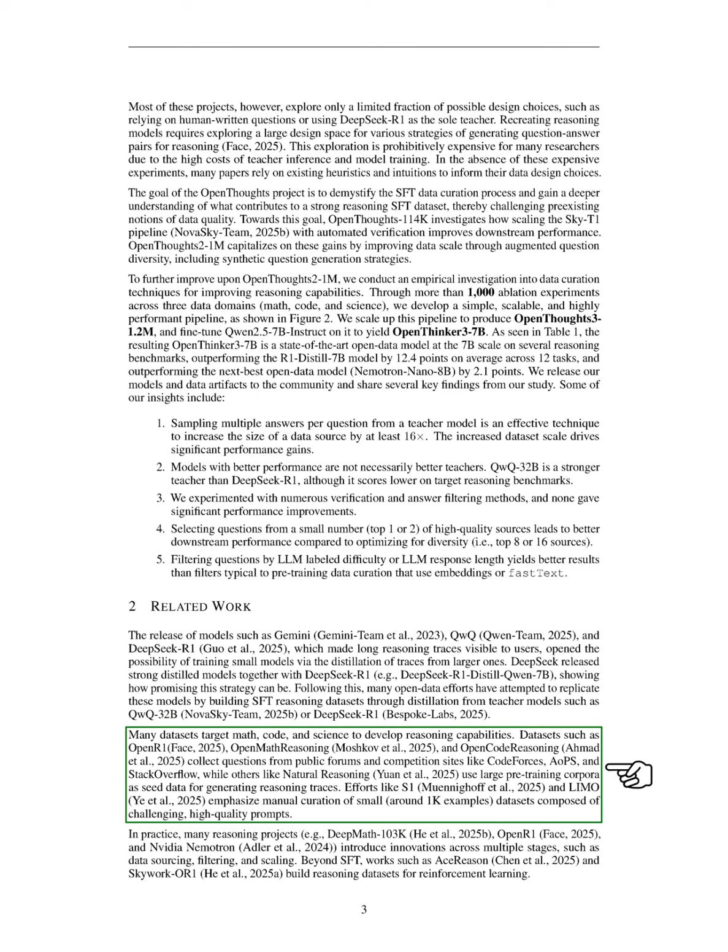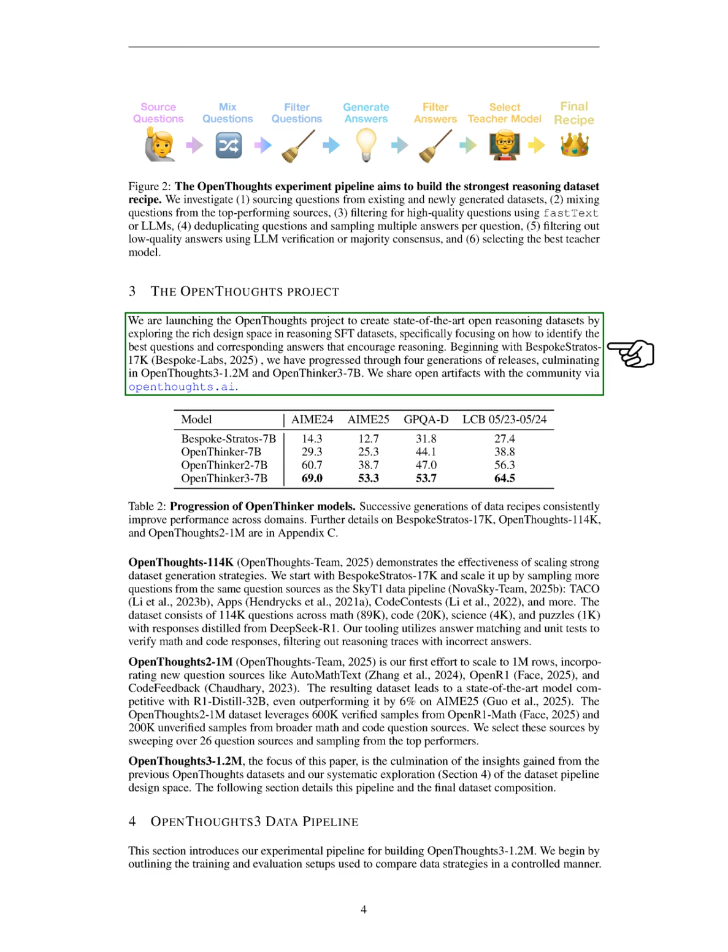Section: The Open Thoughts Project. In this section, we introduce the Open Thoughts project, which aims to develop advanced open reasoning datasets. We focus on identifying the best questions and answers that promote reasoning. We began with BespokeStratos-17K and have evolved through 4 versions, leading to OpenThoughts 3-1.2M and OpenThinker 3-7B.